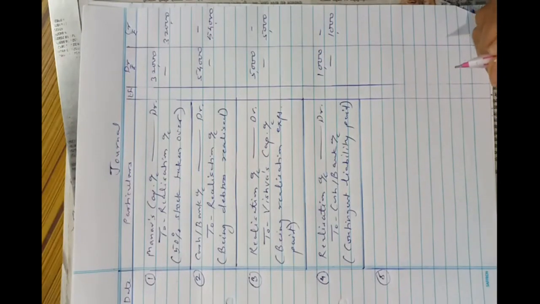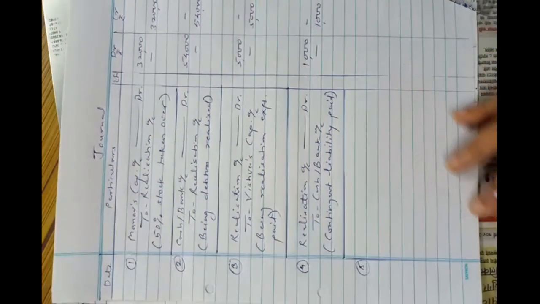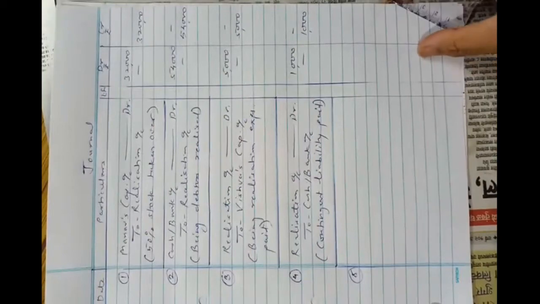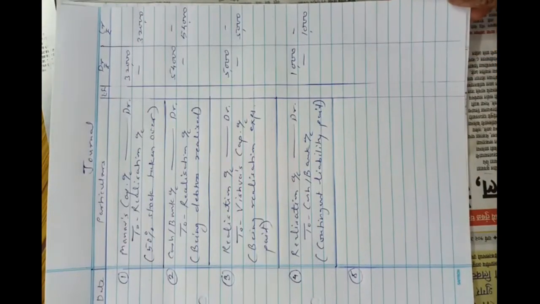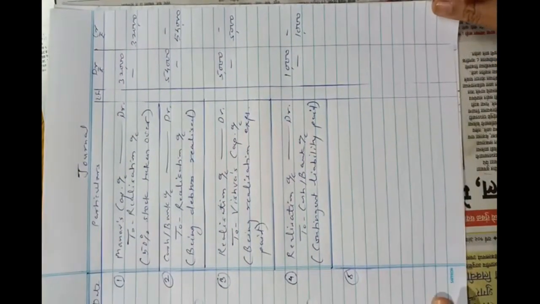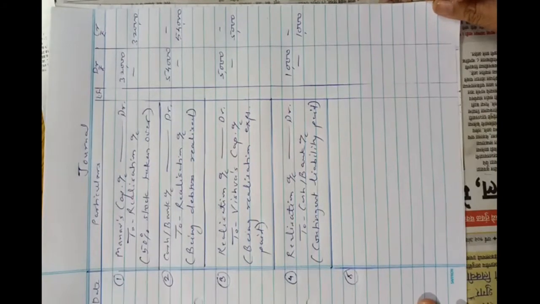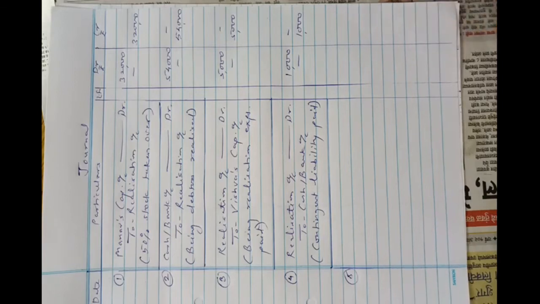And now the fifth entry, there was a balance of rupees 30,000 in general reserve. We know that we have to transfer the general reserve to partners capital account and distribute between the partners. They told us that there was a balance of 30,000 in general reserve, means general reserve is given in liability side rupees 30,000, which will be transferred to partners capital account and distributed between the partners.